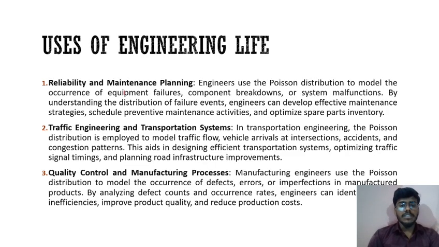Then uses in engineering: reliability and maintenance planning, traffic engineering and transportation systems, quality control and manufacturing processes. Engineers use the Poisson distribution to model the occurrence of equipment failures, component breakdowns, or system malfunctions. By understanding the distribution of failure events, engineers can develop effective maintenance strategies, schedule preventive maintenance activities, and optimize spare parts inventory.